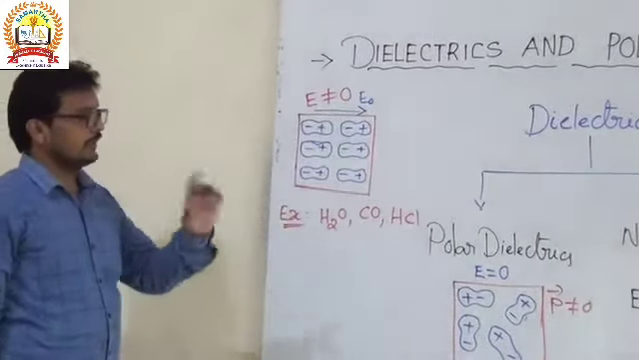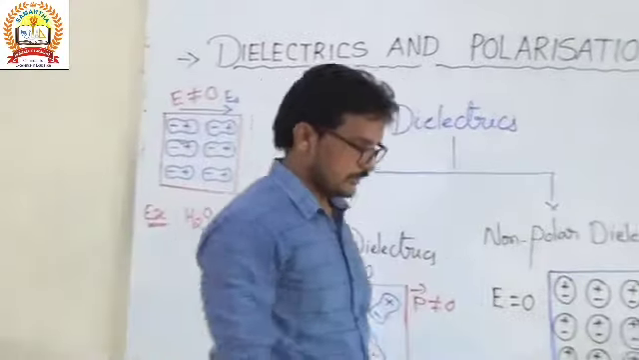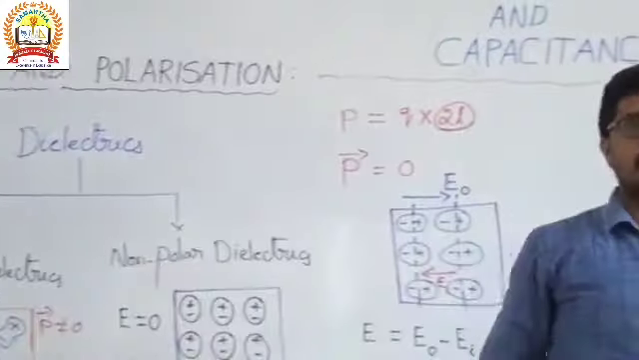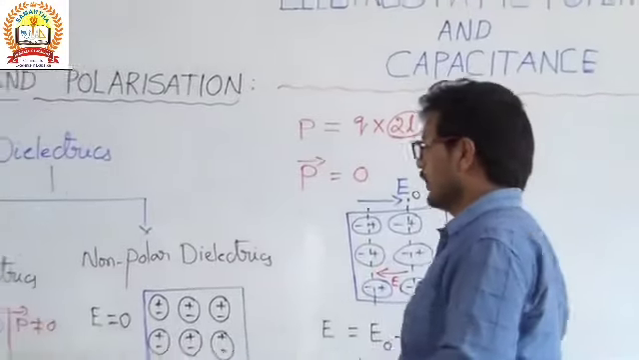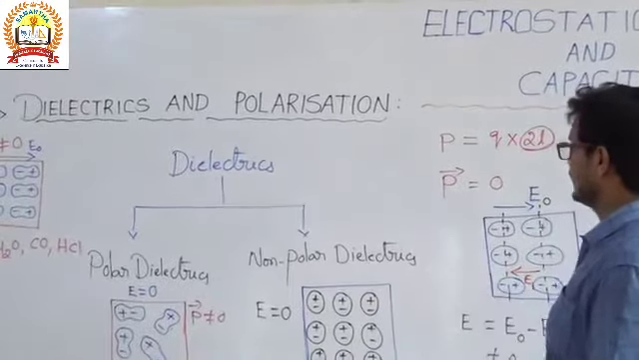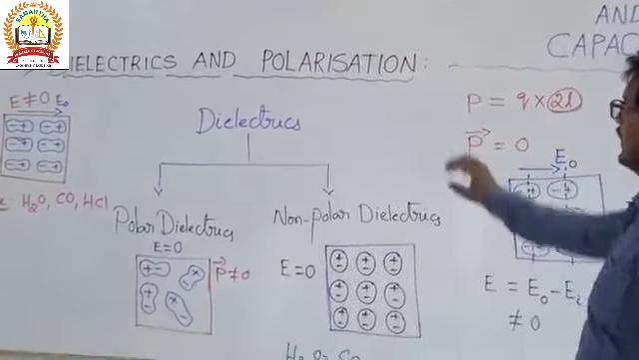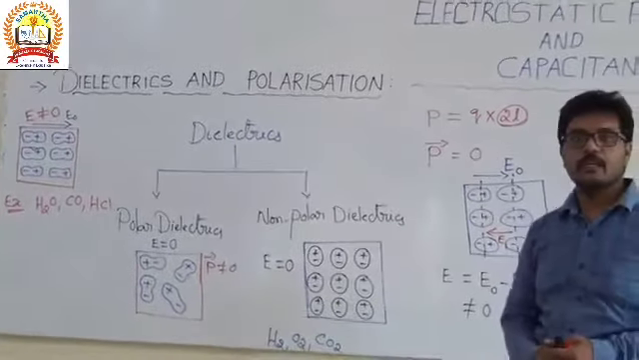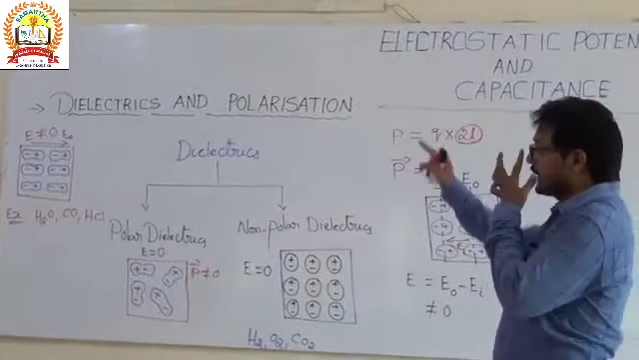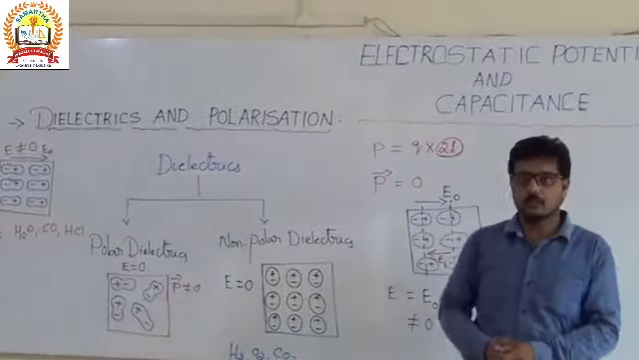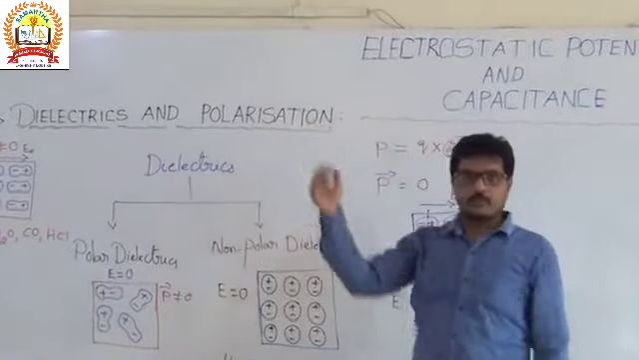Okay, polar and non-polar dielectrics. So there are two types of dielectrics, non-polar and polar. Examples and the difference between polar and non-polar dielectric substances. Okay, and now, what is polarization? Now we are going to discuss polarization.